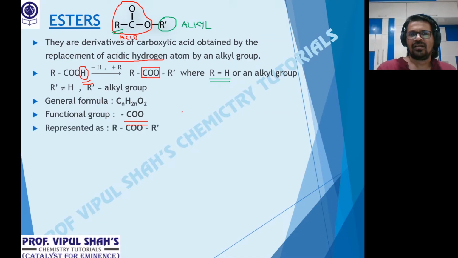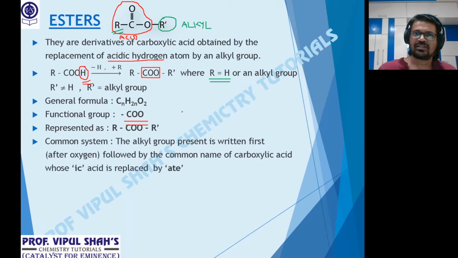Now, next representation RCOOR dash, where we say now in the common system, this part is very important. I want everybody to listen carefully. It's easy, but pay attention. The alkyl group present is written first. Now, which is the alkyl group out of R and R dash? Always remember, it's R dash. And how will I understand? Simple, after oxygen. Keep this in mind. So look here. Here there's an oxygen atom. After oxygen, whatever comes is the alkyl group. Here before the oxygen it is C. It's not an alkyl group, right? So after oxygen what comes is the alkyl group.